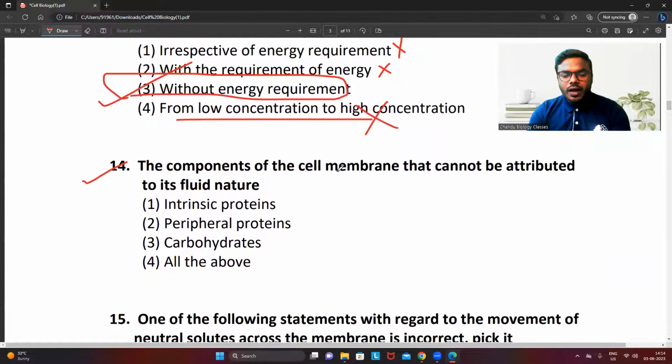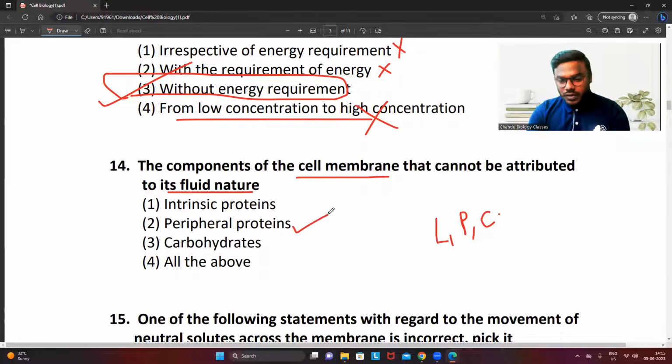Question number 14. The components of the cell membrane that cannot be attributed to its fluid nature. Every student remember the question very correctly. A very simple question, friends, but a very logical question. The components of the cell membrane that cannot be attributed to its fluid nature. In yesterday's class also, I explained it to every one of you. The plasma membrane plays a crucial role in fluidity. How? With the help of lipid molecules, with the help of proteins, as well as with the help of cholesterol also. What is the question they are asking? Among these, which is not involved in the fluidity?